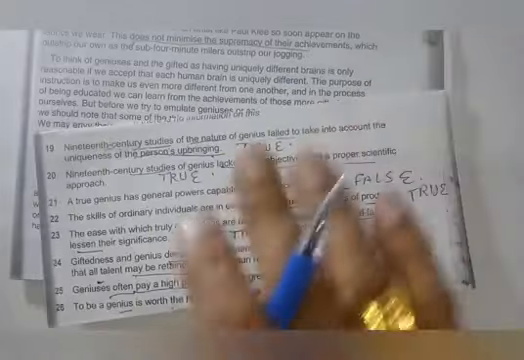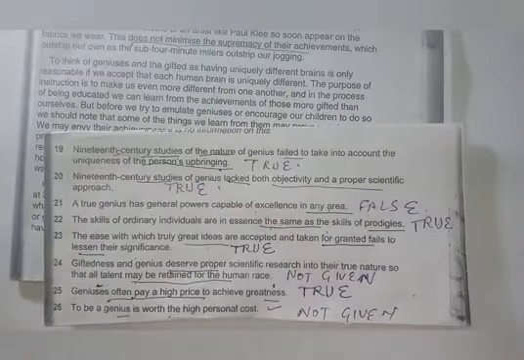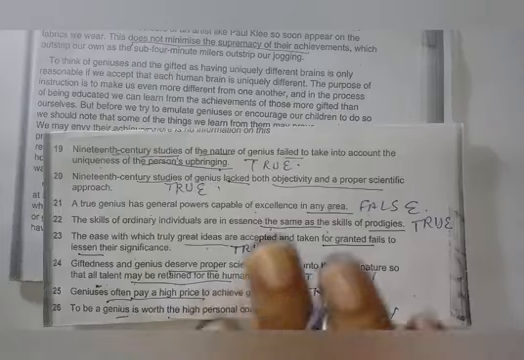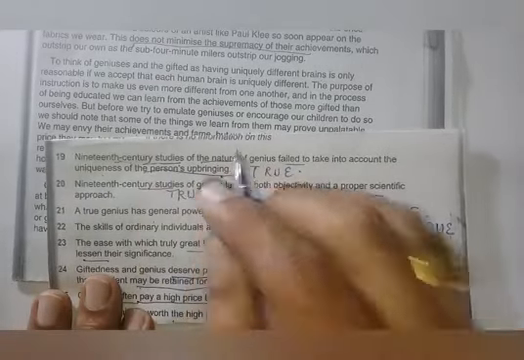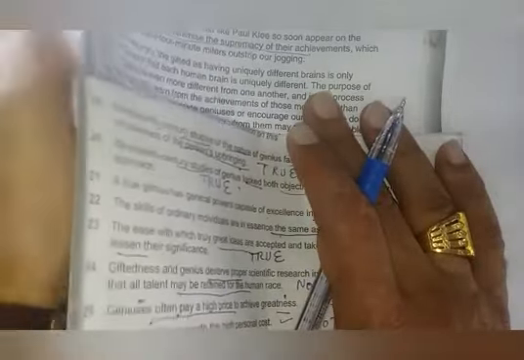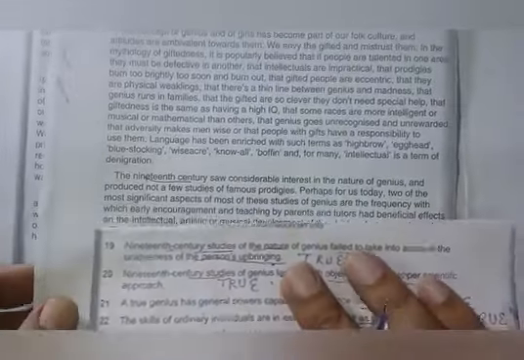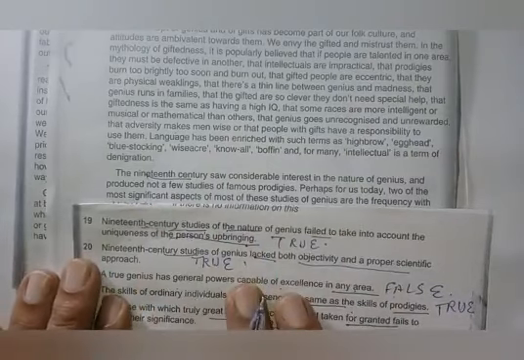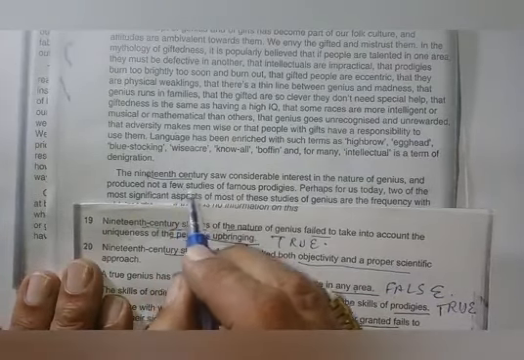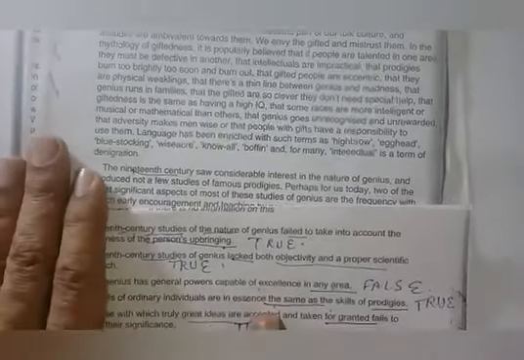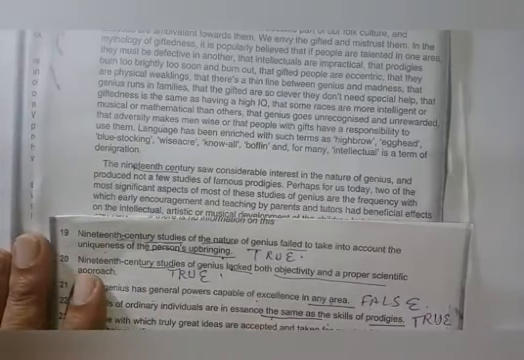But how I did, first of all I have underlined here: 19th century studies of the nature of genius fail to take into account the uniqueness of a person's upbringing. I have read it, but let me show how to get the answer. One minute. He said 19th century and there is written 19th century, right? He said not a few studies, he said studies. So there is a match here. He said of the nature of genius